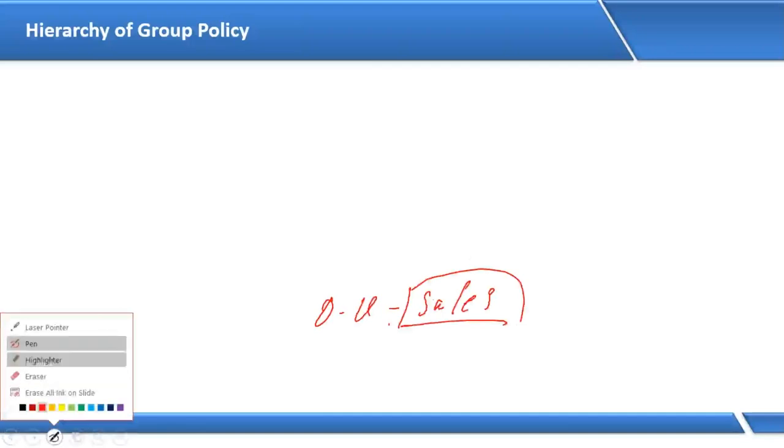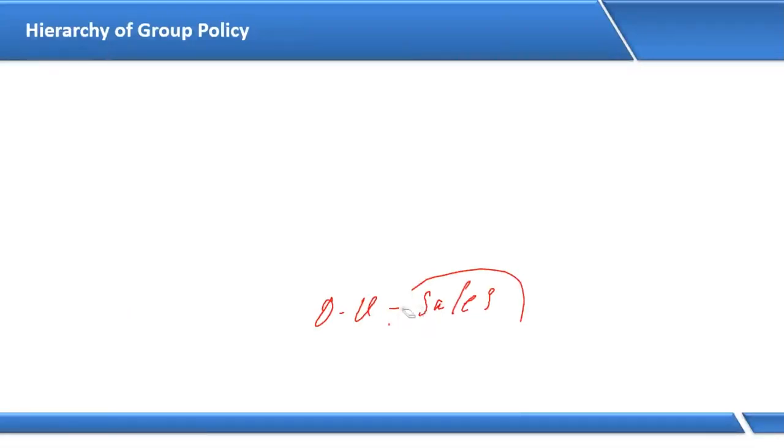Now what is the hierarchy of group policy here? If I apply any policy on the sales OU, only on the sales OU, who is going to be affected? Only the S1 user and S2 user. In the sales OU, we have two users, for example S1, S2. So these users are restricted, but this policy will not affect other users in our domain.